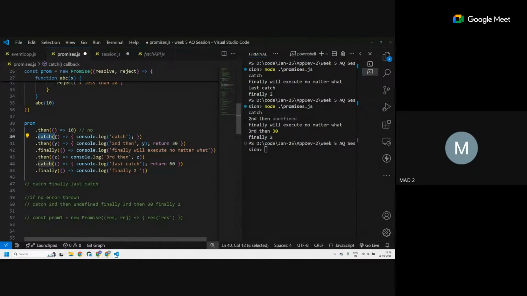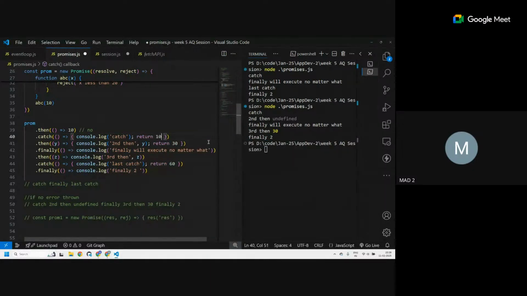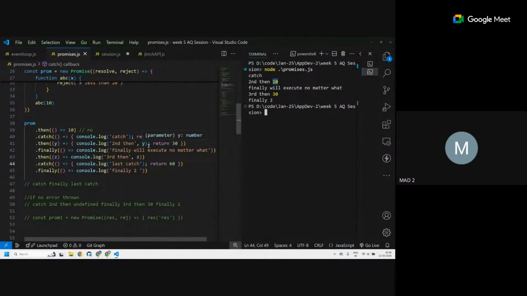First of all, in this dot catch, if I return a value over here, this will be for the next then. This y will become 10. Previously it was undefined. Now it will become 10 because I returned something from the catch. Let's see that in action. See, second then, now this y became 10.